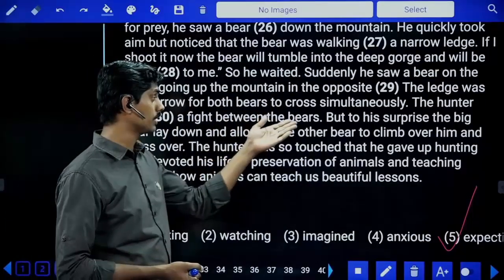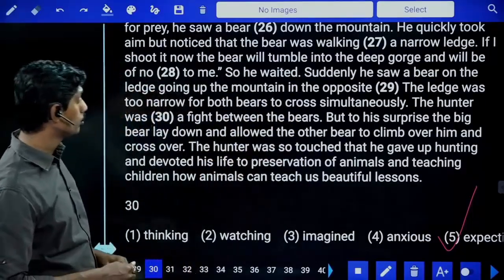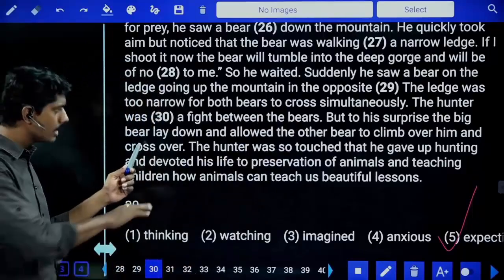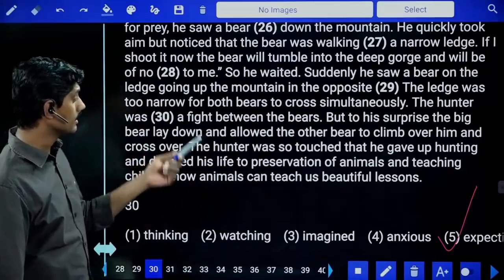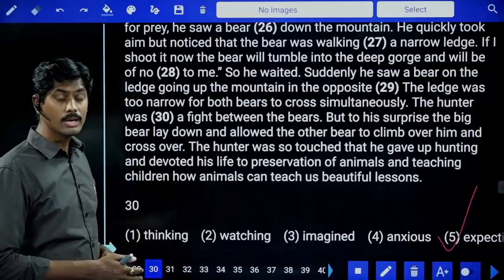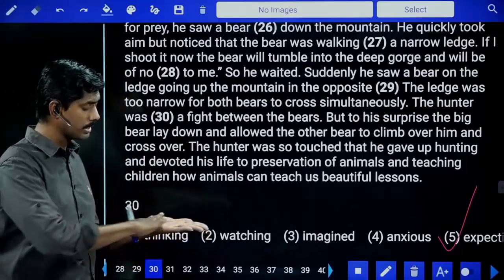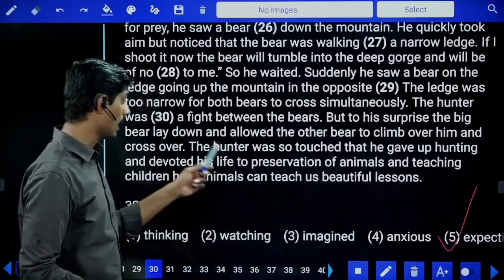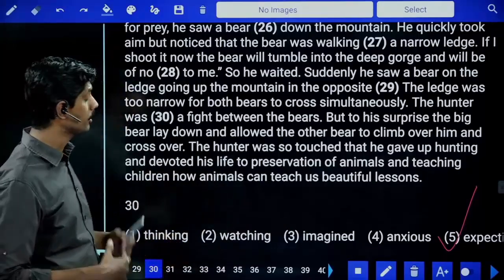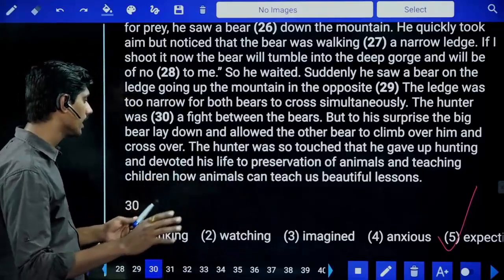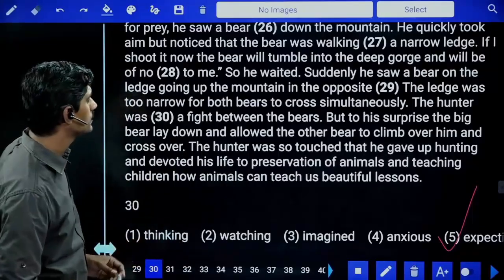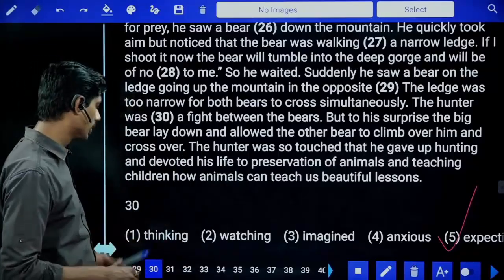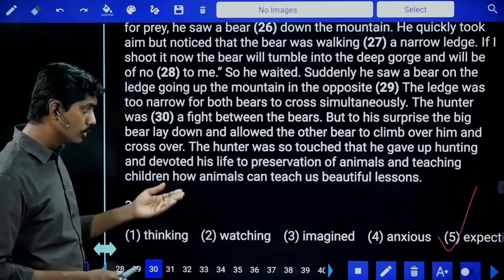The hunter was expecting the fight between two bears, but to his surprise the bigger bear lay down and the other bear climbed over. The hunter was so touched. He gave up hunting and devoted his life to preservation of animals and teaching children how animals can teach us beautiful lessons.